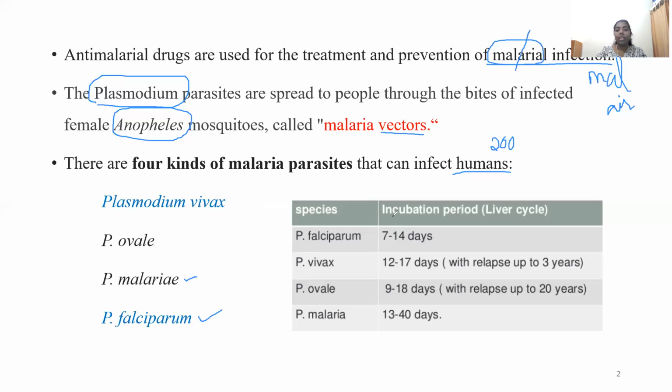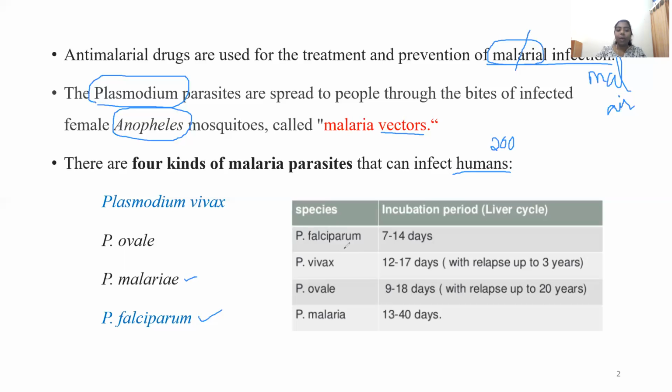And I have given the incubation period here, which is mentioned as the liver cycle. We will discuss that in detail in our next slides. But just understand that the incubation period is the period of time in which the parasite remains in a completely developing stage, and it is getting ready to produce an infection.